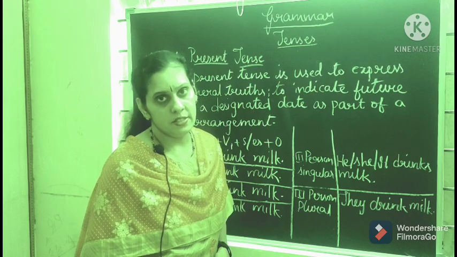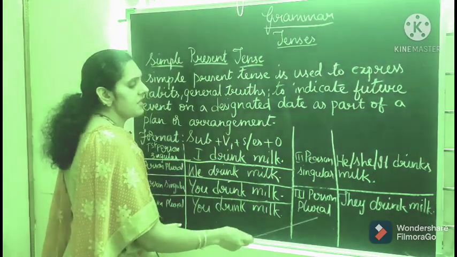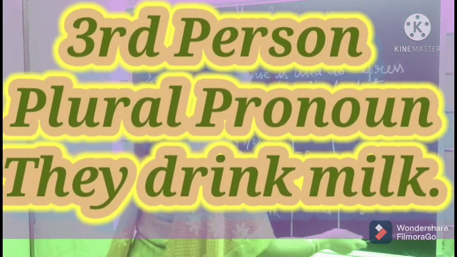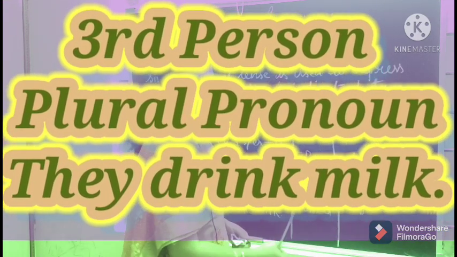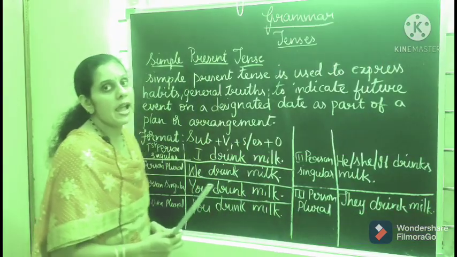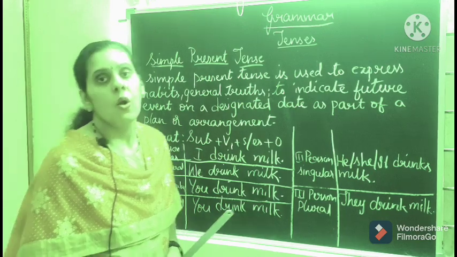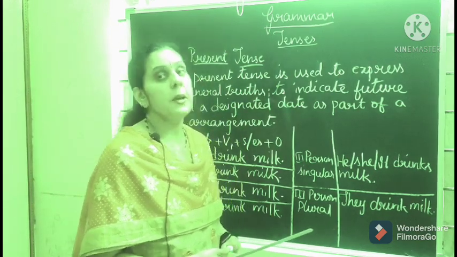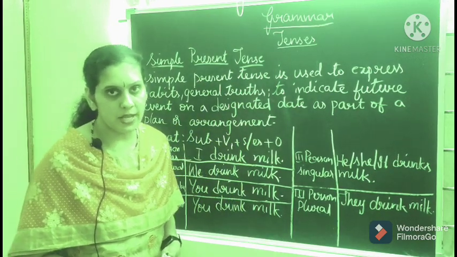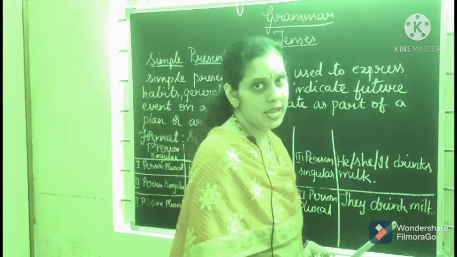Understood? Next, third person plural. Here you will write: they drink milk. Here also you won't add s or es. Only we add s or es to the base form with the third person singular pronouns. Hope you all have understood, students. Shall we do the next type?